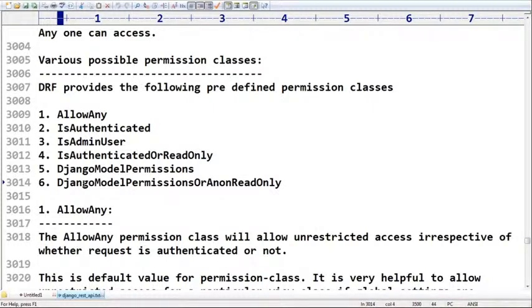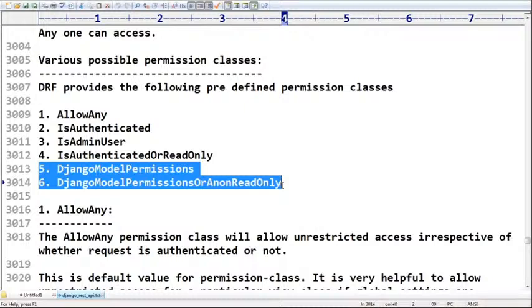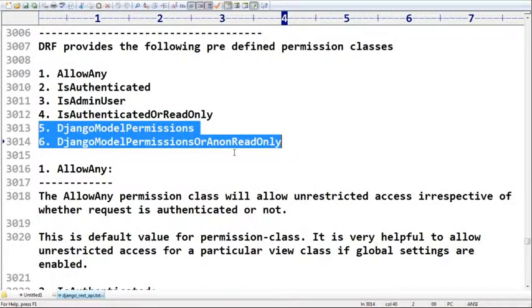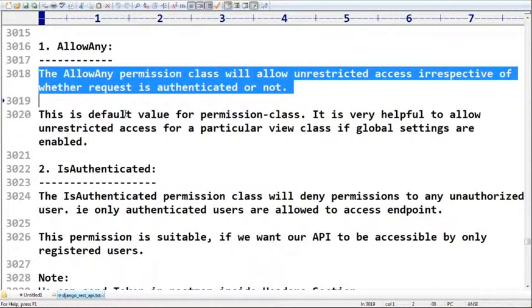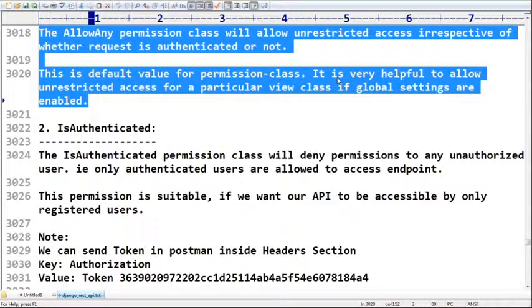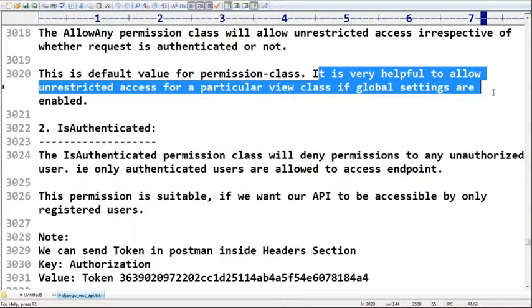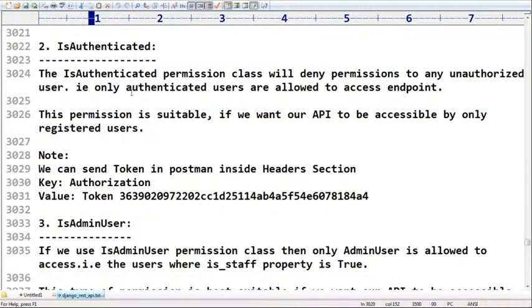Now, AllowAny. This is the default value. It is very helpful to allow unrestricted access for a particular view class if global settings are enabled. Next is IsAuthenticated, which we covered. Next is IsAdminUser, which checks whether is_staff status is true.